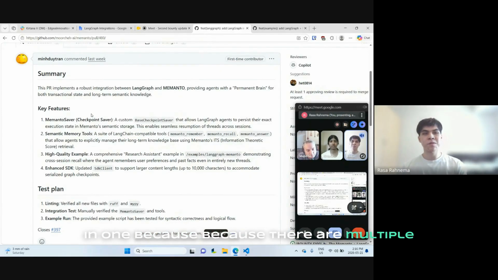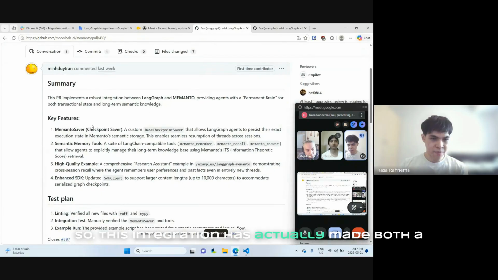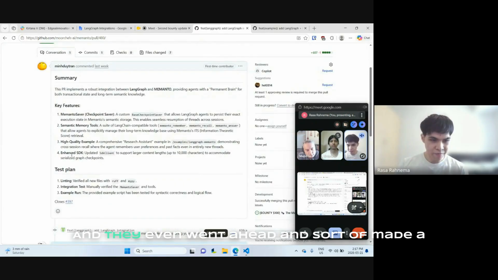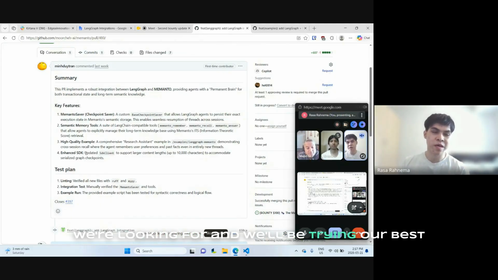Because there are multiple valid integrations, in reality, we're likely going to merge multiple PRs so that we have multiple different integrations, and then users who want to use this integration can pick and choose what they like. So this PR has made both a Memanto checkpoint saver and implemented Memanto tools. And they've even gone ahead and made a change on the actual Memanto repo for changes they'd like to implement. So these are the quality PRs that we're looking for, and we'll be trying our best to look through the PRs, and the ones that get more social traction will obviously get a more thorough look.